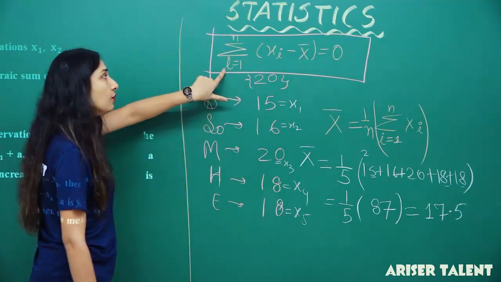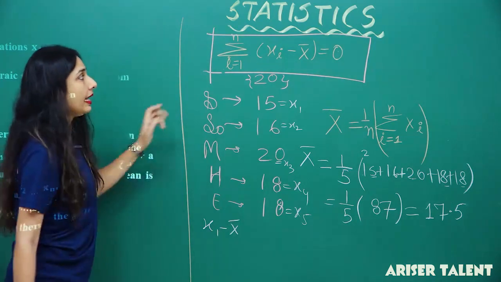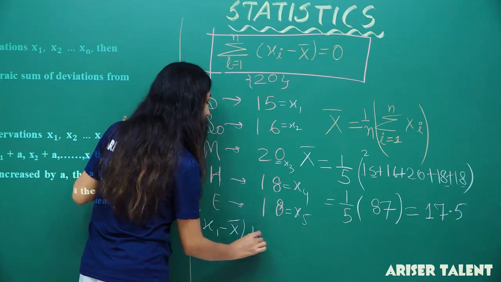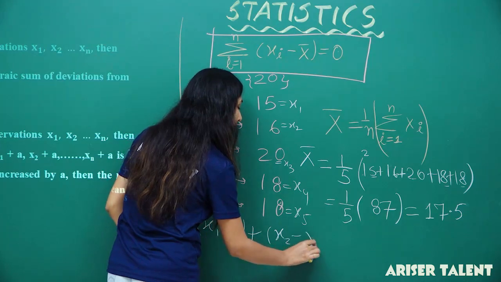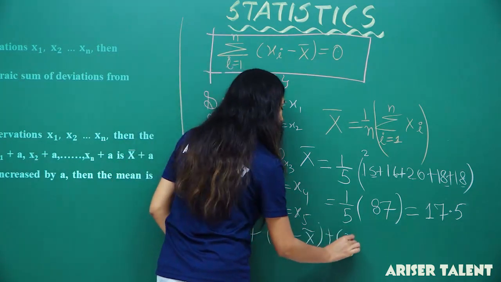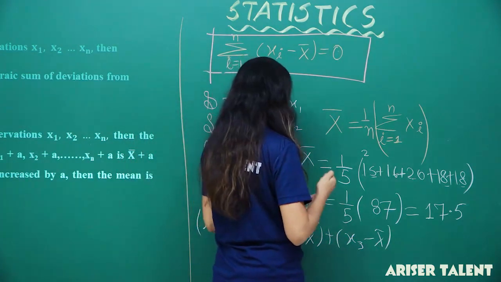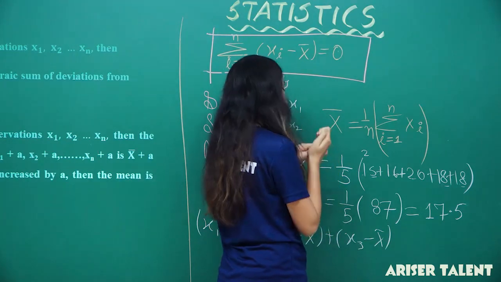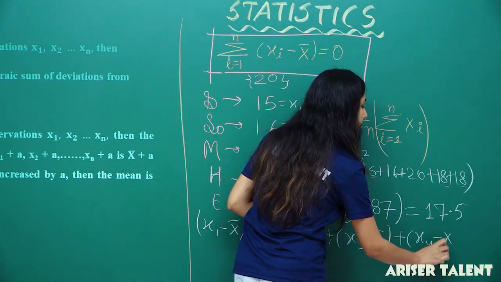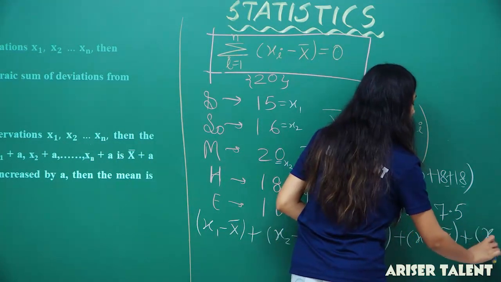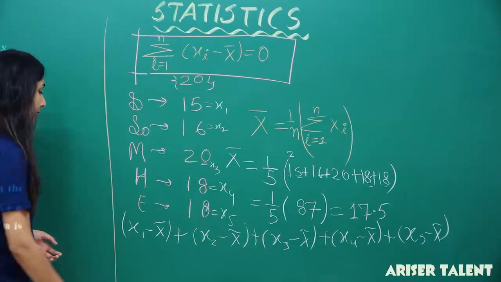So if I put the value 1 here, that means x1 minus x bar. Then this will be addition; there is a summation right there. Then the second term will be x2 minus x bar, then plus, then the third value is x3 minus x bar. Now the fourth value will be x4 minus x bar, and sorry, this will be the last value right there. So that will be what?